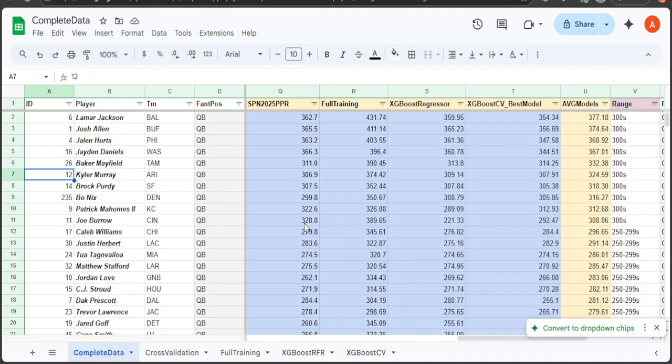So ESPN has him at 328. Our full training had 389. Then the XGBoost regressor had him at 221, and then 292.